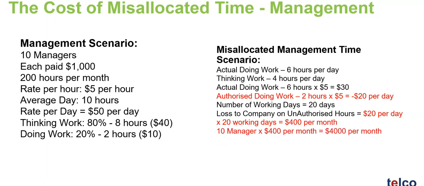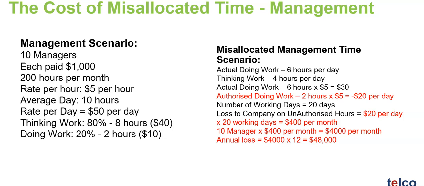And if each and every one of those managers is losing time in that proportion, or wasting time doing unauthorized doing work in that proportion, that means 10 managers times $400 per month is $4,000 per month. And if we look at the annual loss of $4,000 per month times 12 months, we're looking at losing close on 50,000 US dollars per year.